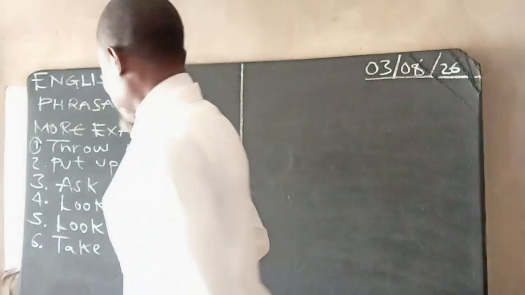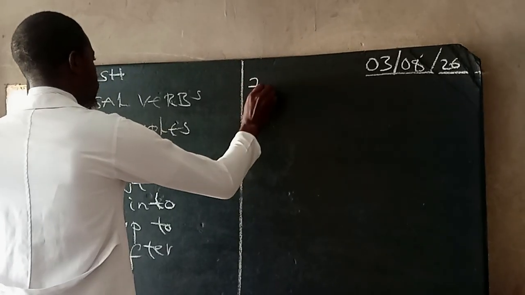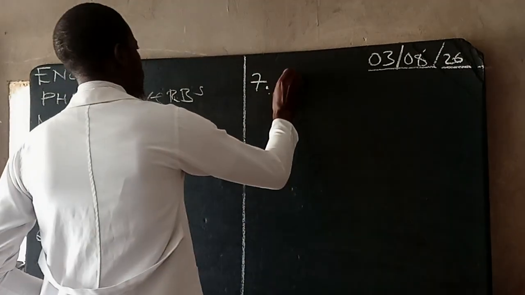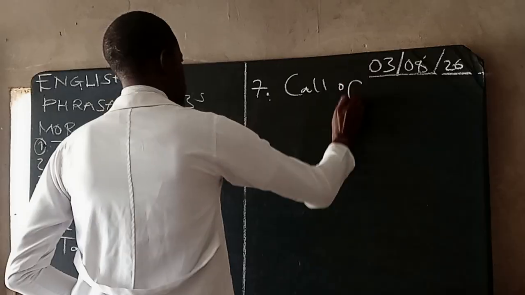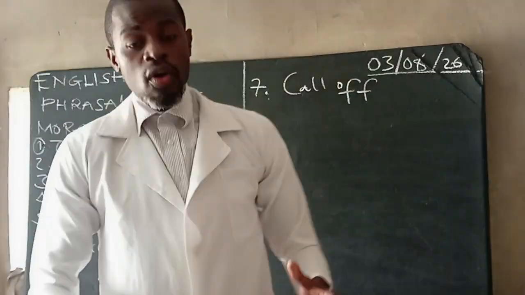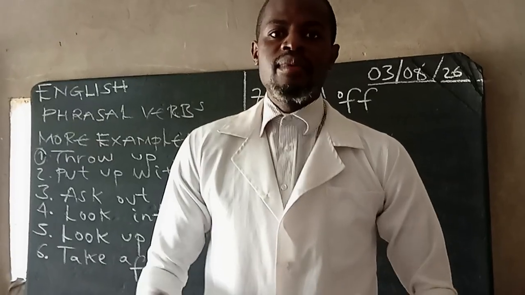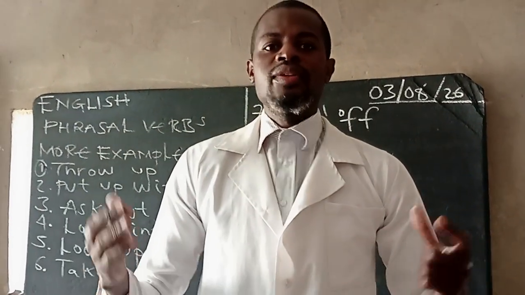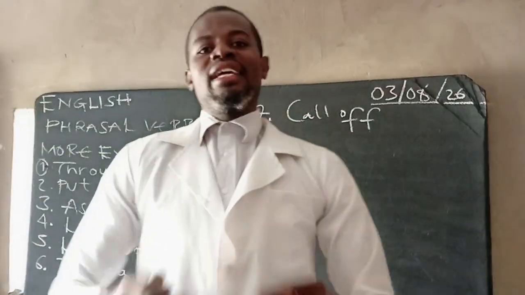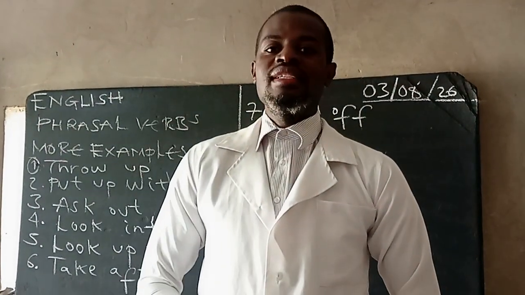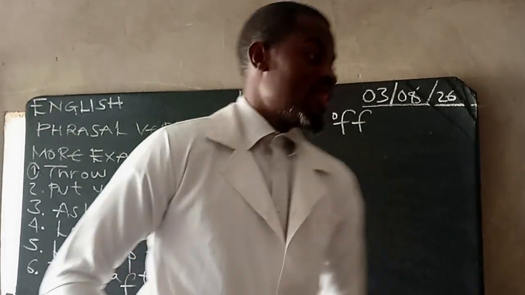Then you can also look at call off. To call off just means to cancel. An example: Muiche called off the wedding. It simply means he cancelled the wedding.